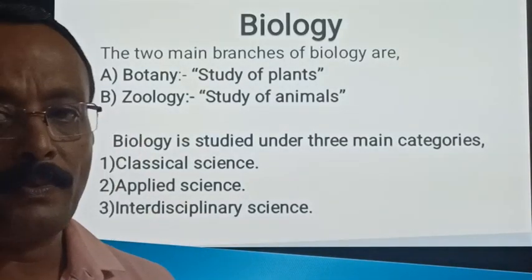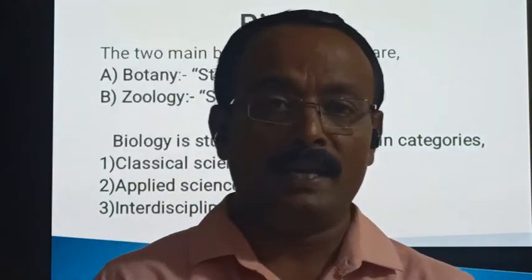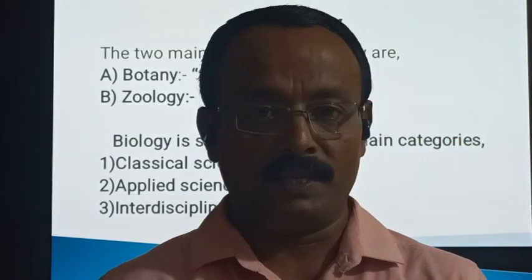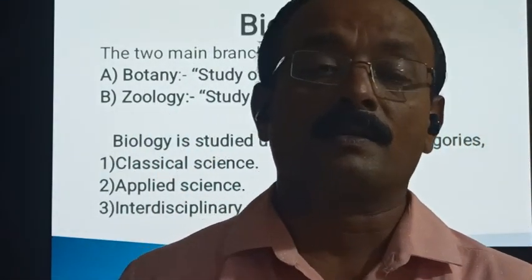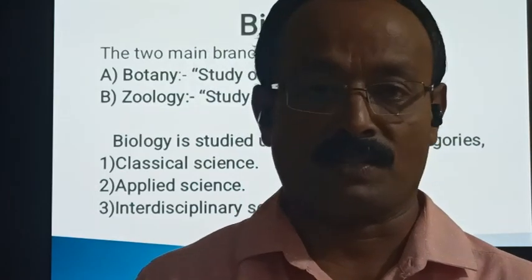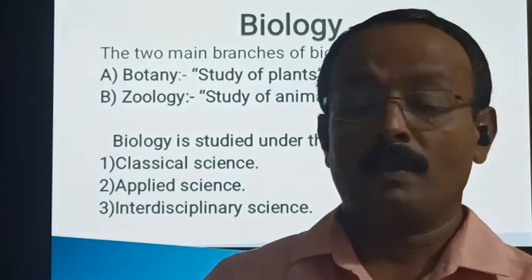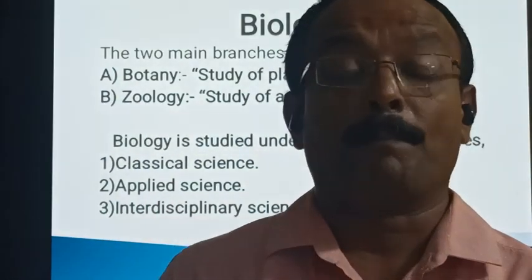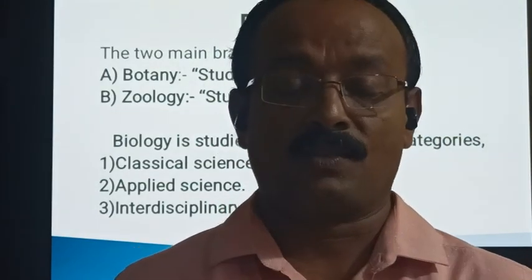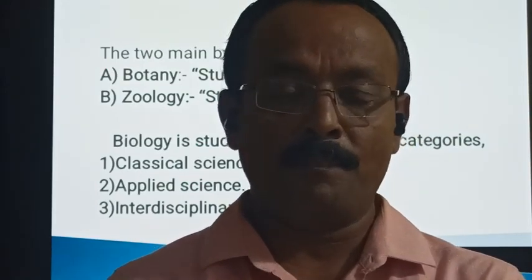In biology, there are two main branches. The first branch is called botany. Botany is the study of plants, Sasya Shastra. The second one is called zoology, or Prani Shastra. It deals with the study of animals. So there are two main branches of biology: one is botany, the other one is zoology.